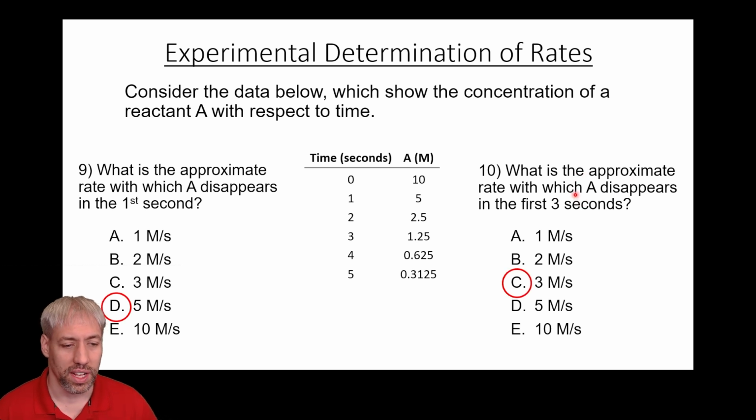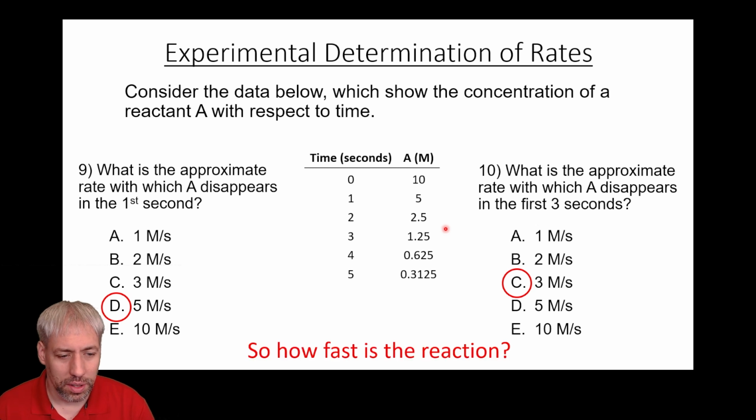And we got two different answers, right? If we do the math, change in concentration over change in time, a change of 5 molarity in 1 second gives us 5 molarity per second. The first 3 seconds is 10 minus 1.25 divided by 3, which gives us roughly 3 molarity per second. One of the hardest parts about this is, when you're trying to report how fast this reaction is, do you use this number or do you use this number? When you're trying to compare to someone else and you've come up with a new best way to do something, obviously a higher number is better, but that doesn't generally describe the reaction.